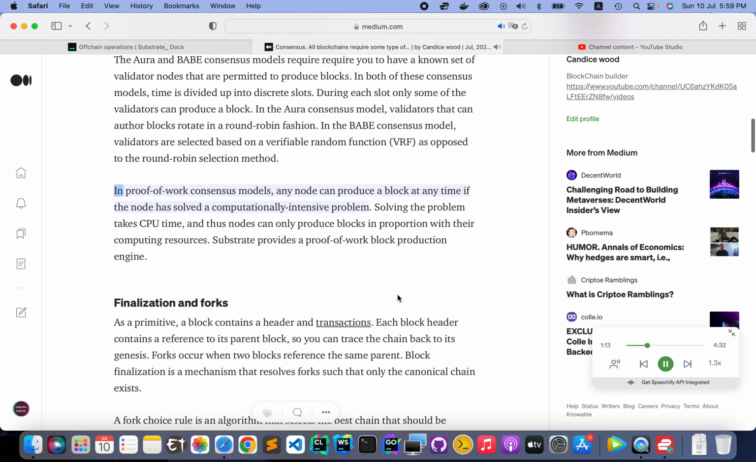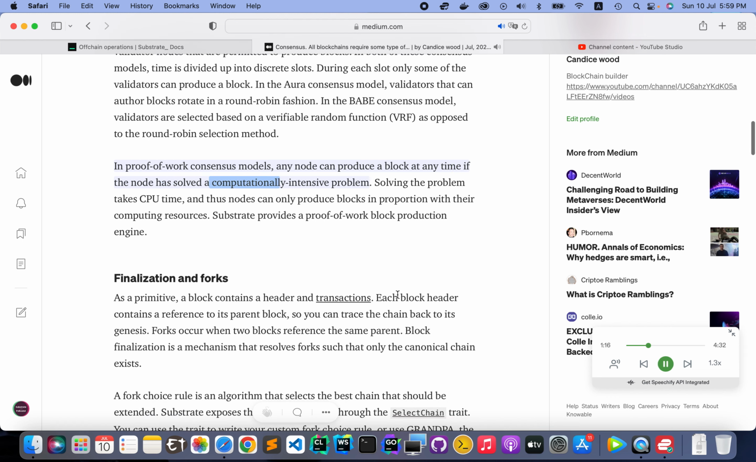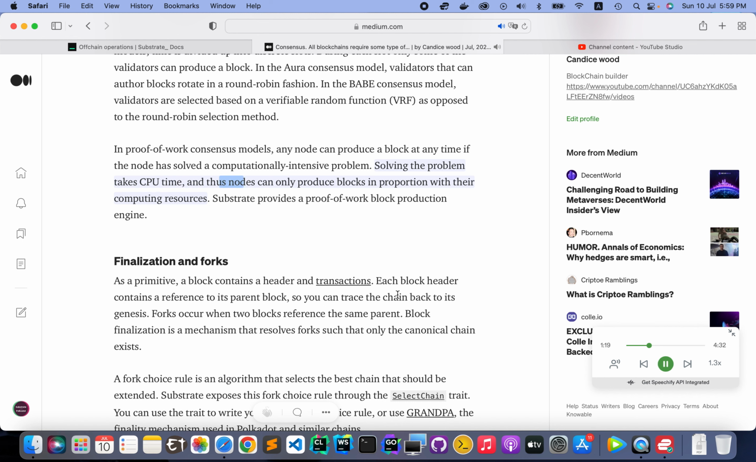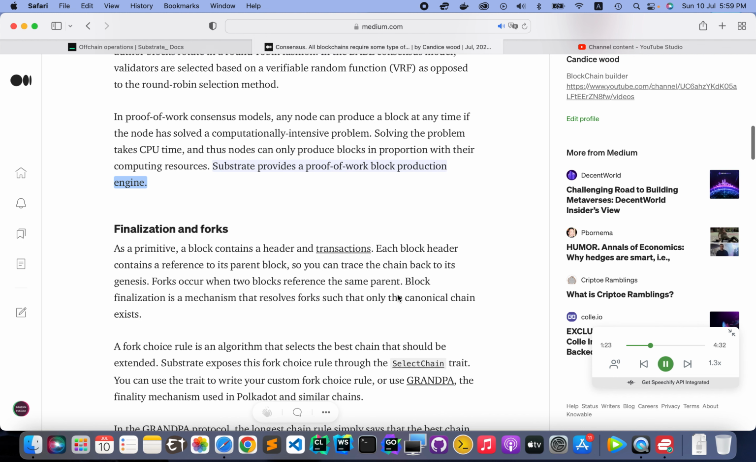In proof-of-work consensus models, any node can produce a block at any time if the node has solved a computationally intensive problem. Solving the problem takes CPU time, and thus nodes can only produce blocks in proportion with their computing resources. Substrate provides a proof-of-work block production engine.